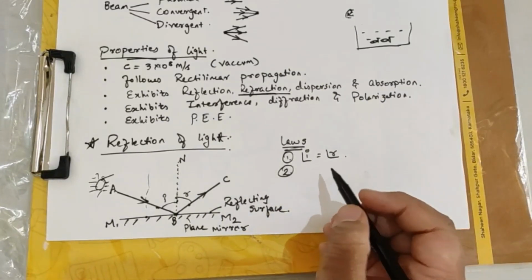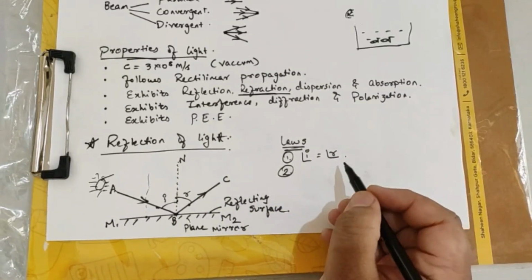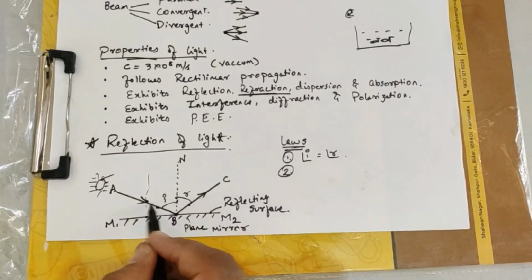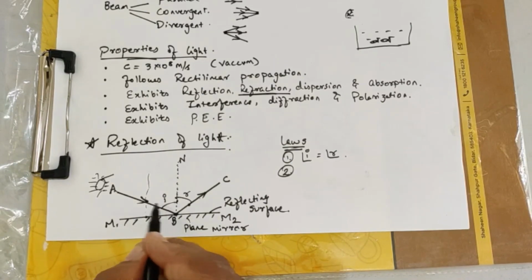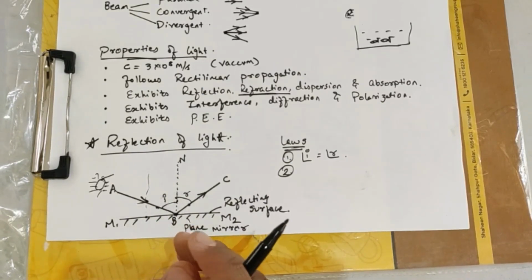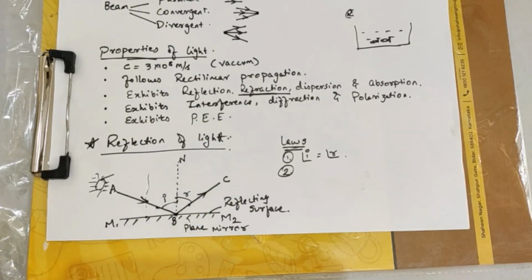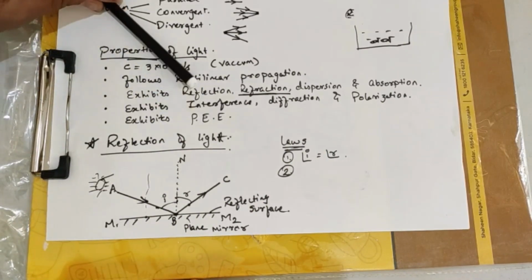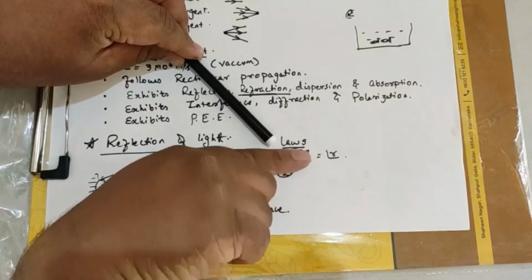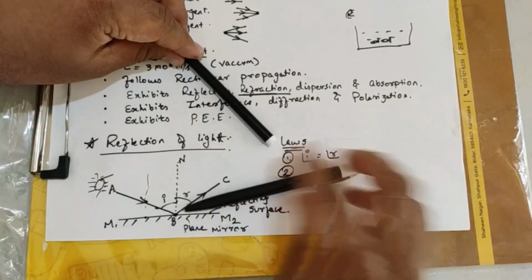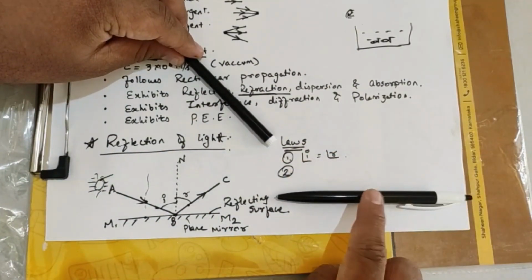The second law says the incident ray, reflected ray and the normal at the point of incidence all lie in the same plane. Meaning now, for example, this is your mirror.